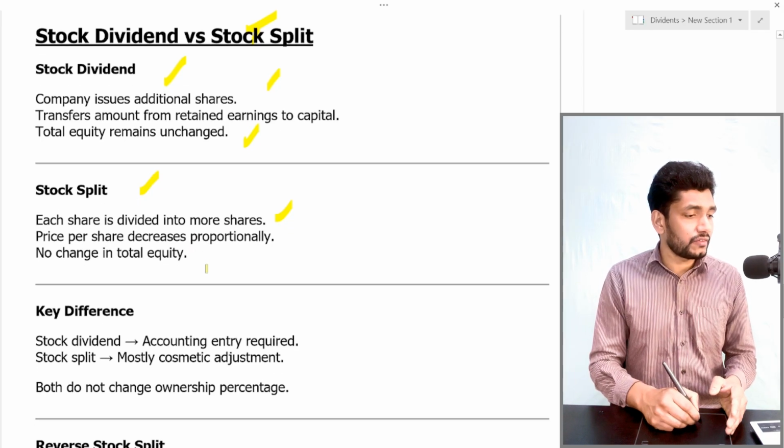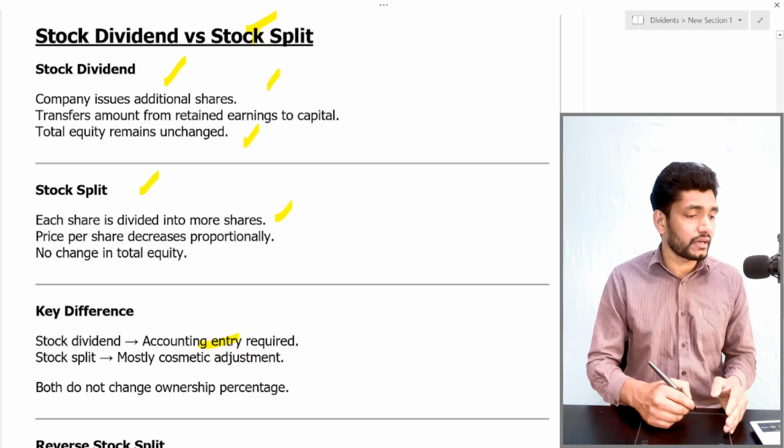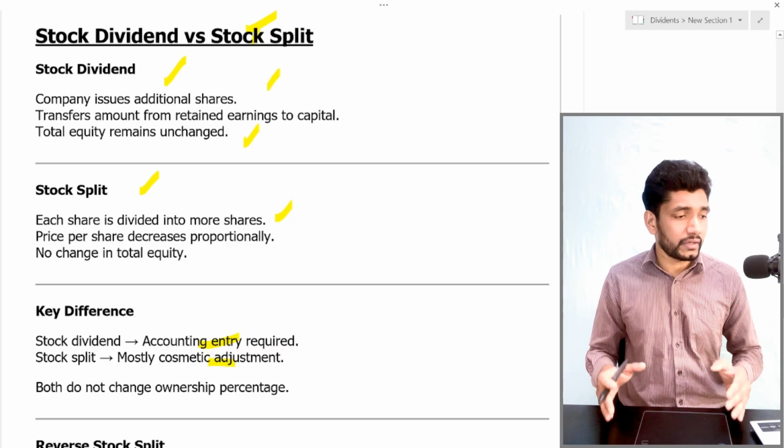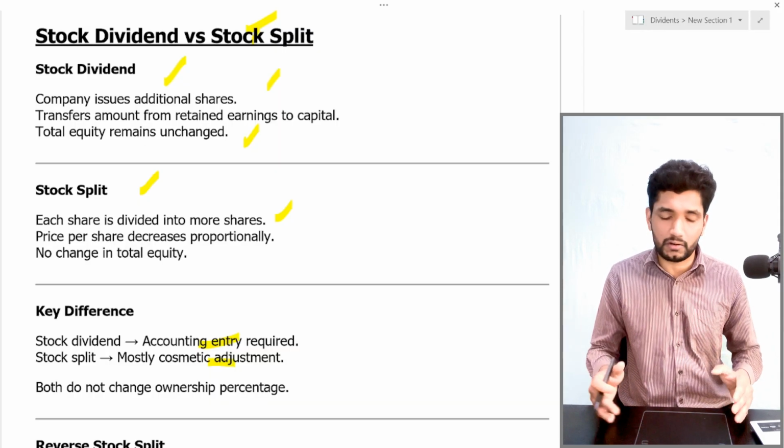So the key difference is that in a stock dividend, accounting entries are required, but in a stock split mostly a cosmetic adjustment only is required. Both stock dividend and stock split will not change the ownership percentage of existing shareholders.